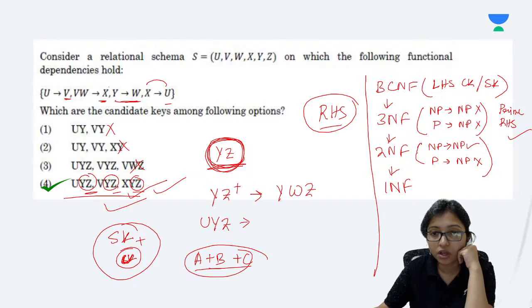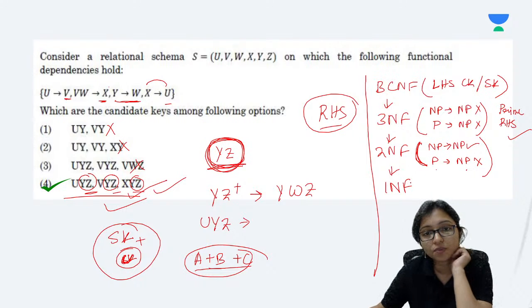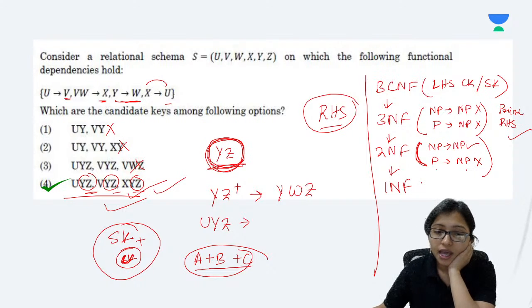In 2NF, the constraint is a little bit less. Prime to non-prime is the only thing not allowed, but non-prime to non-prime is allowed here. And in 1NF, everything is there, that is okay.